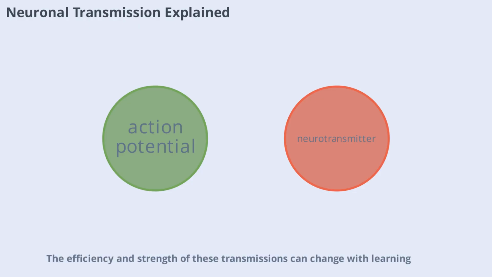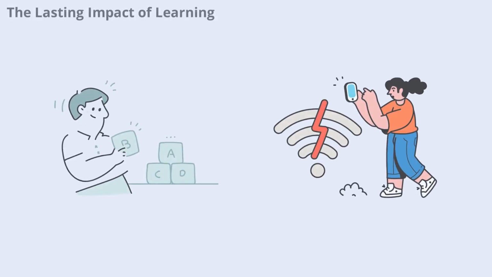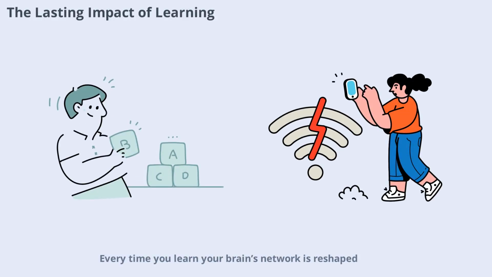The efficiency and strength of these transmissions can change with learning, making communication between neurons faster and more reliable as you master new information. Every time you learn, your brain's network is reshaped. These changes aren't just temporary, they can last a lifetime, especially with continued practice and exposure. The more you engage with new information, the more robust and efficient your neural connections become.